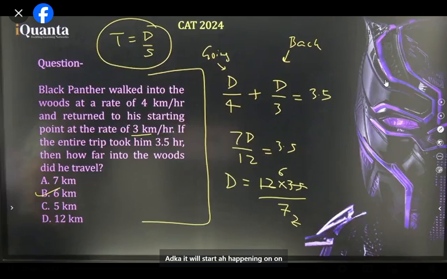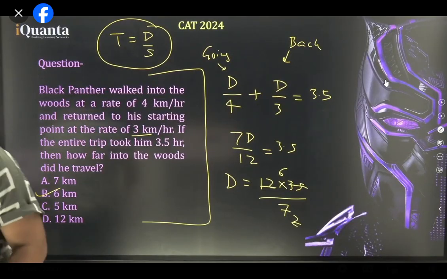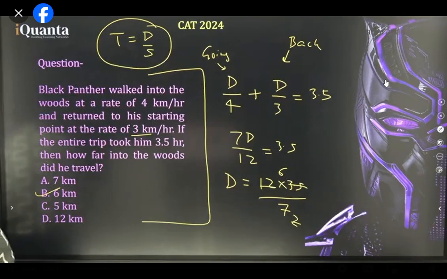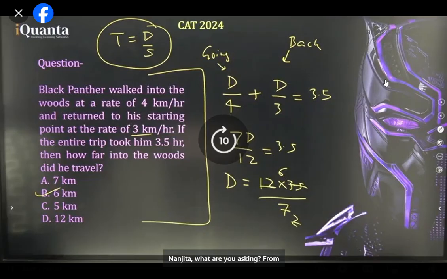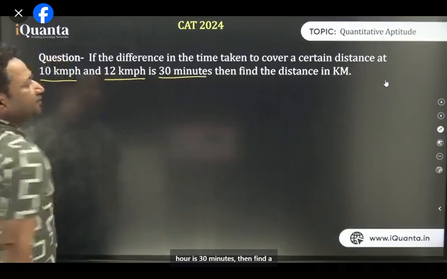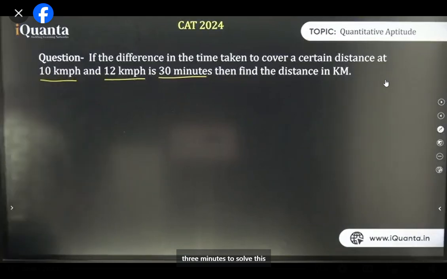It will start happening on your own. Simple question, right? Time is distance upon speed. The difference in time is 30 minutes per hour. Then find the distance in kilometers. I'll give you 3 minutes to solve this question, then I'll start explaining.